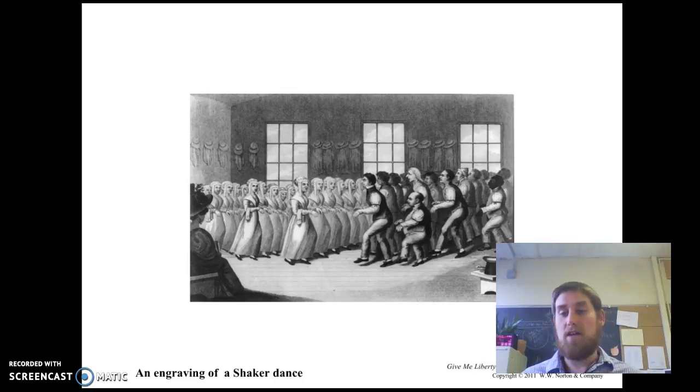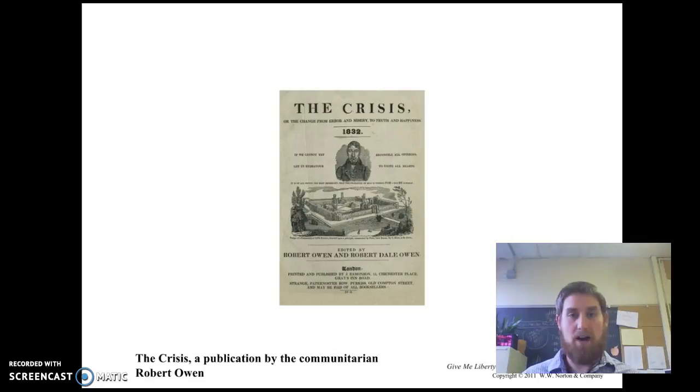There were also unique utopian communities which were not based on religion, the Owenites, and they were called communitarian. This is sort of a factory community. It's based on this factory, and they produce, and all the people in the town share the wealth. It's actually a major failure. It doesn't amount to anything.